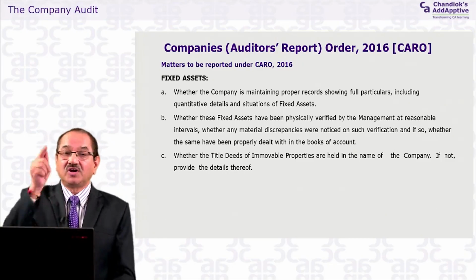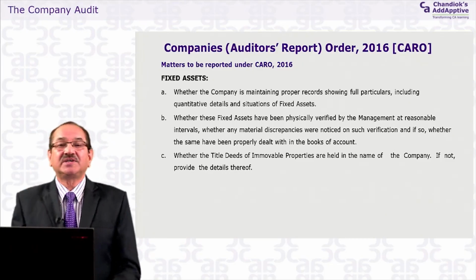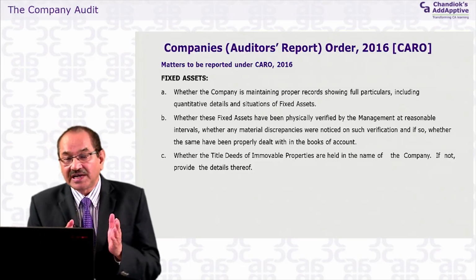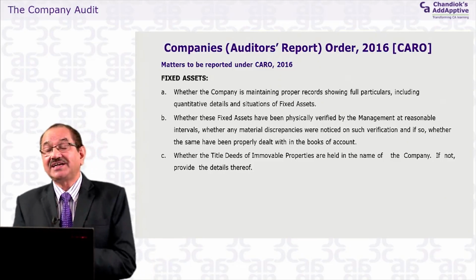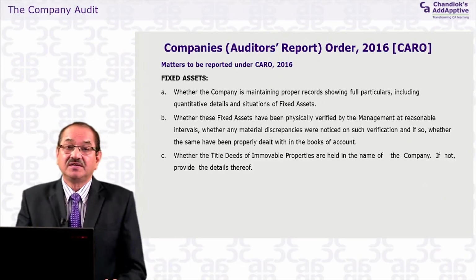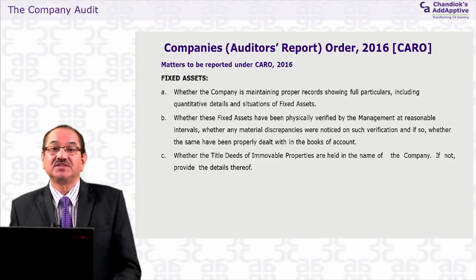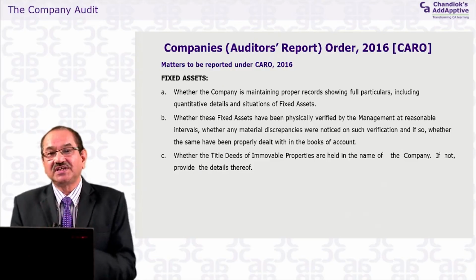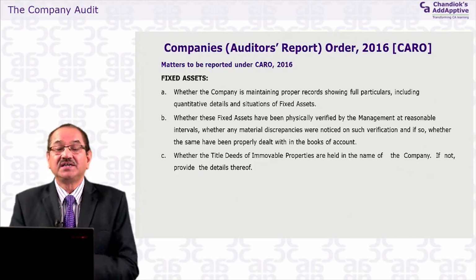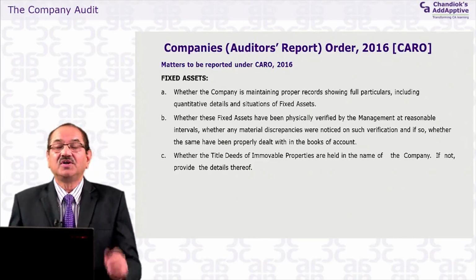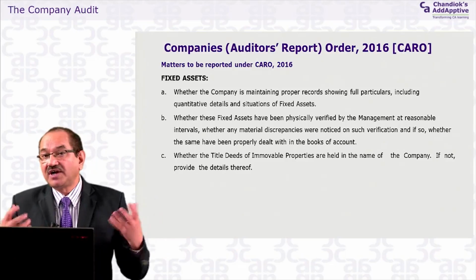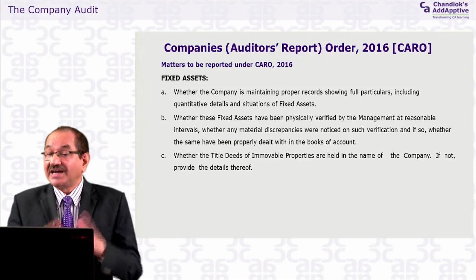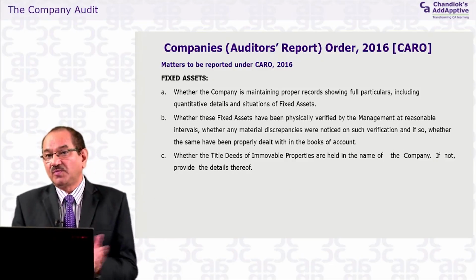Then you have to put all these 4 conditions there, and if any of the conditions is violated, certainly in this case, as regards the borrowings, the condition is that if at any time during the year it exceeds 1 crore, then the CARO applies. And therefore, you have to say that in this situation, because this condition is not met, it is not complied with, the CARO applies, and the auditor is required to report for the CARO in their auditor's report.